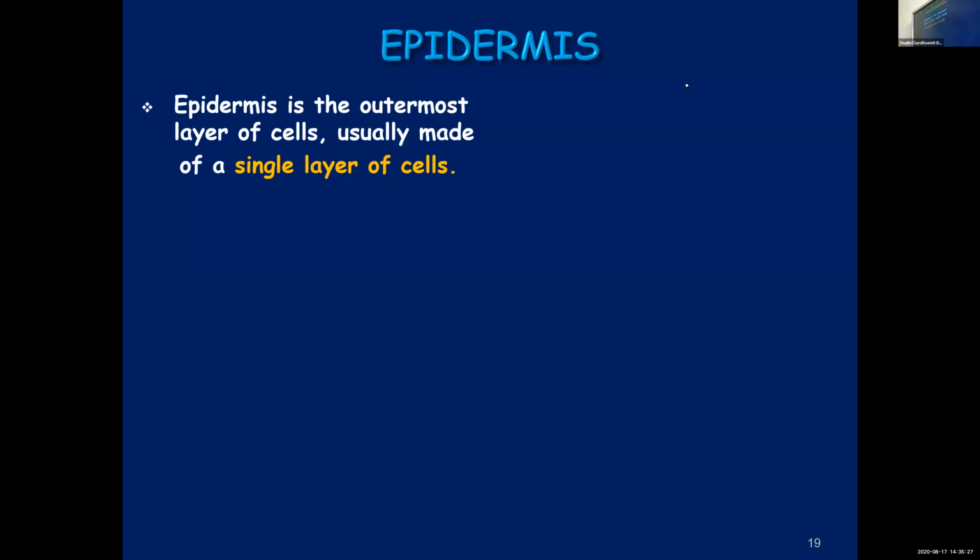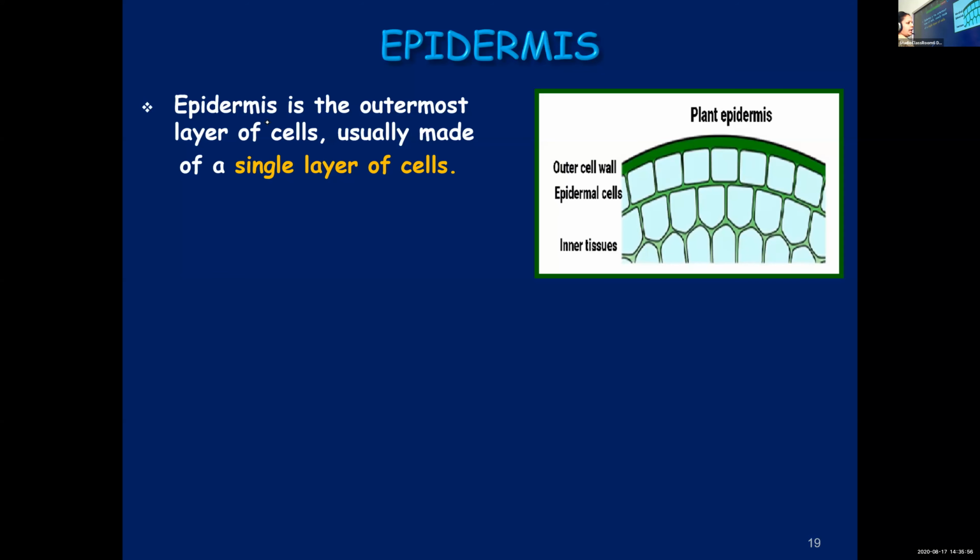What is epidermis? It's the outermost layer of cells. The layer of cells found on the outermost part is known as epidermis. In epidermis, there will be only a single layer of cells.